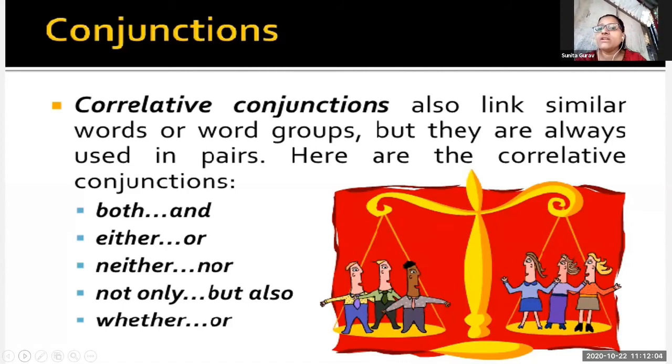Now, the fourth one, not only but also. I will tell you a sentence regarding this. She was not only beautiful but also gorgeous. See the sentence. She was not only beautiful but also gorgeous.